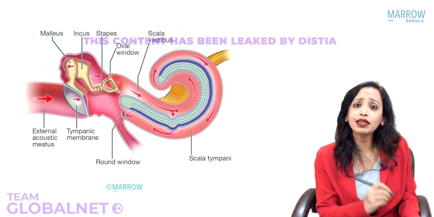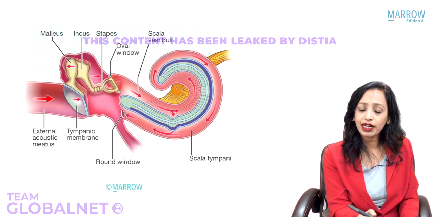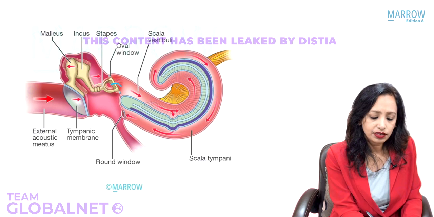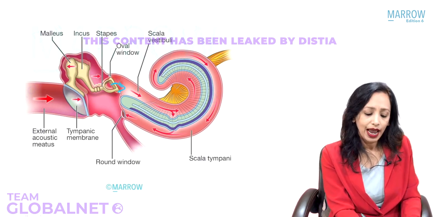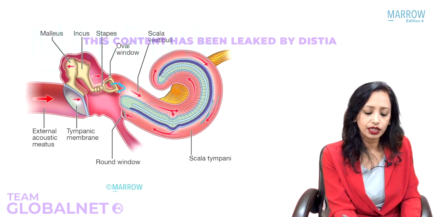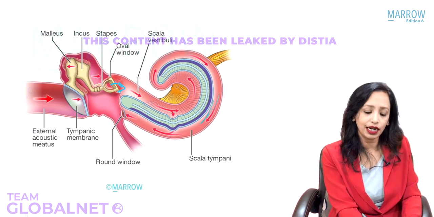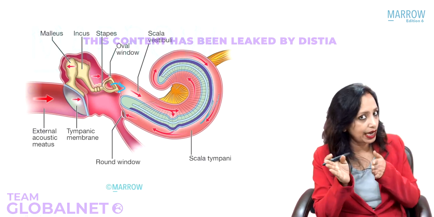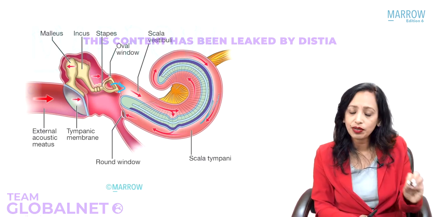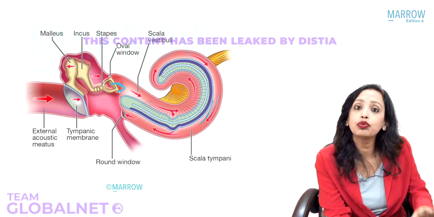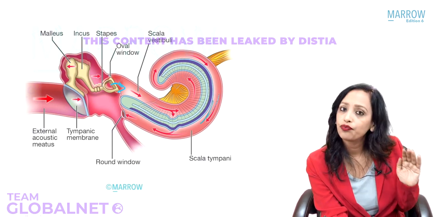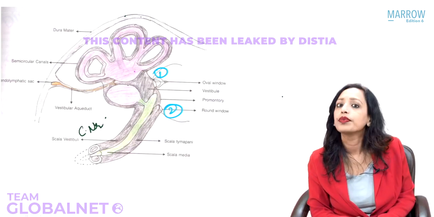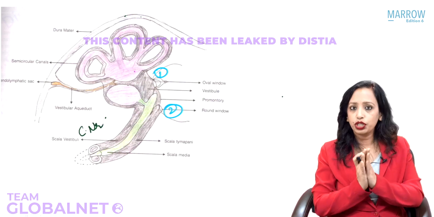Scala vestibuli. Many a times you see the simplified diagram. It is clearly showing that the footplate of stapes, the vestibule they have missed here, is transmitting vibration to the scala vestibuli, and in the reverse direction, the sound vibrations are coming through the scala tympani, making the round window move outside when the oval window is moving in, creating the shearing action. So this is an oversimplified diagram, but anyway this helps you to clear that it is going directly to the scala vestibuli. The electrodes of cochlear implant are introduced into the inner ear through? Yes, through the round window. So we know about these two windows.